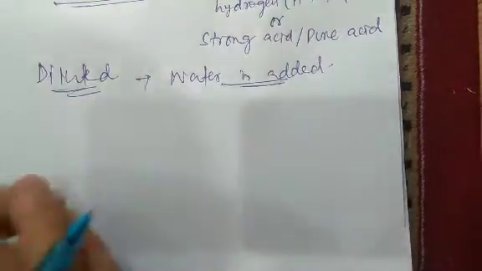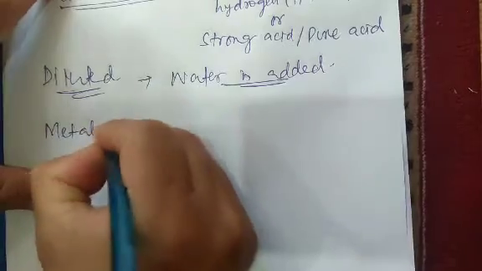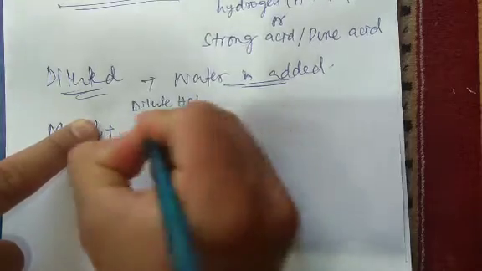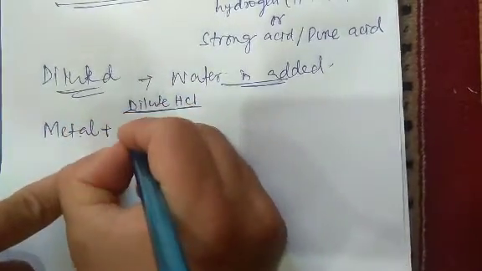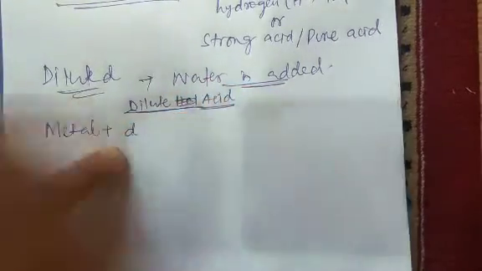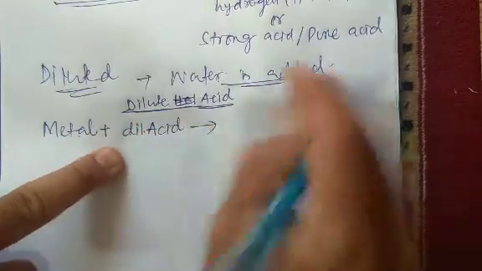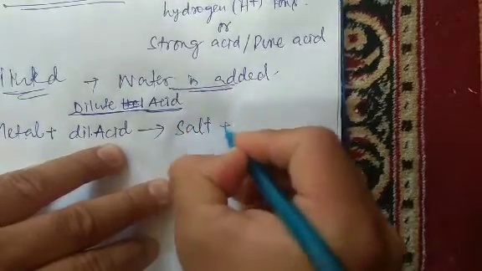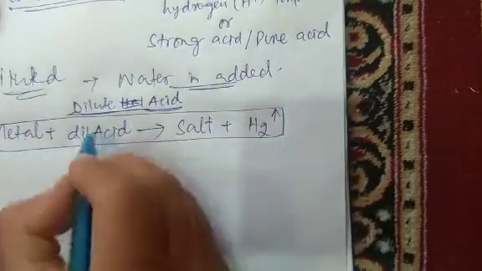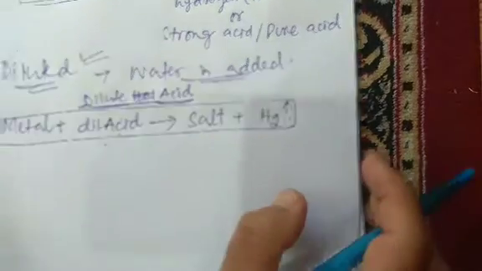Now, how do metals react with acids? We will talk about dilute acids, for example dilute hydrochloric acid. When a metal is added to a dilute acid, it forms a salt, and hydrogen gas is liberated along with this salt. A metal when added with a dilute acid forms a salt with the liberation of hydrogen gas.